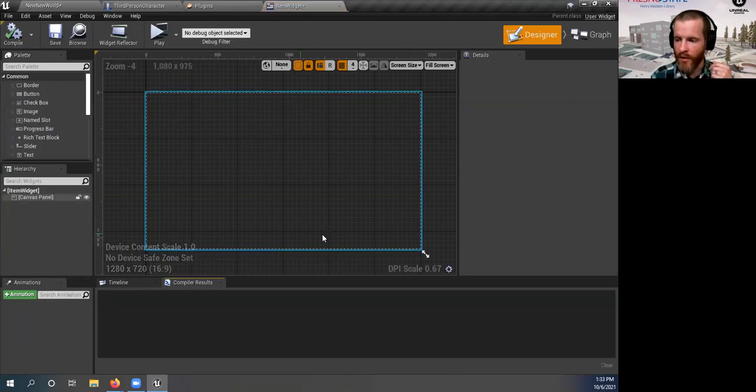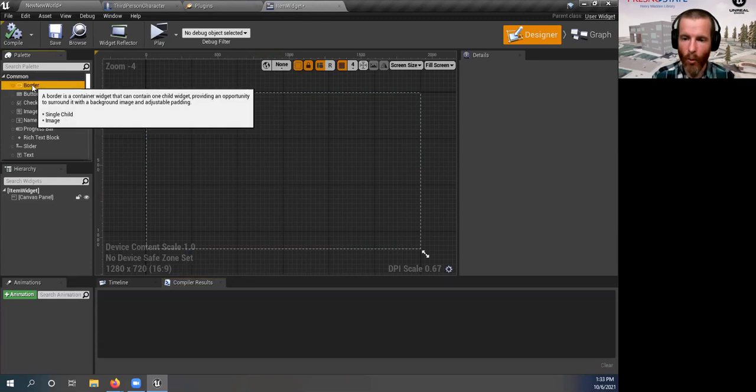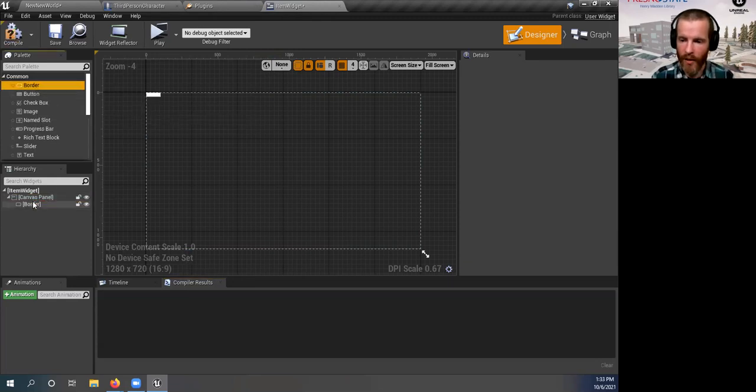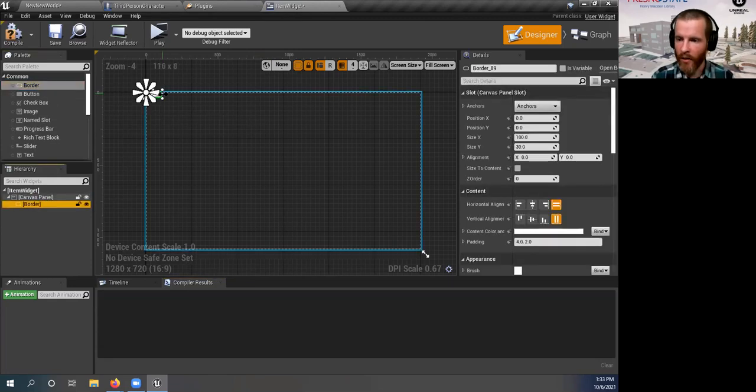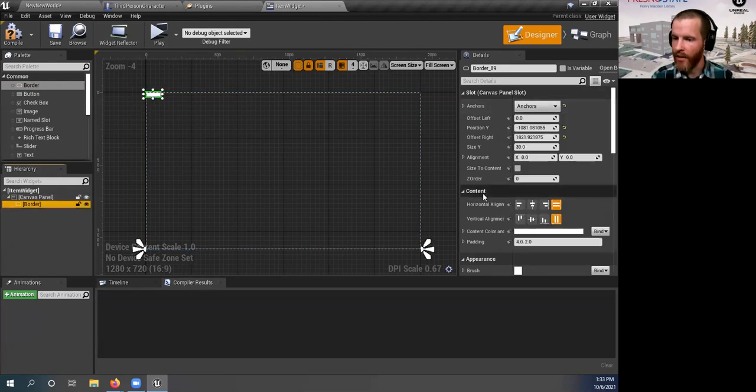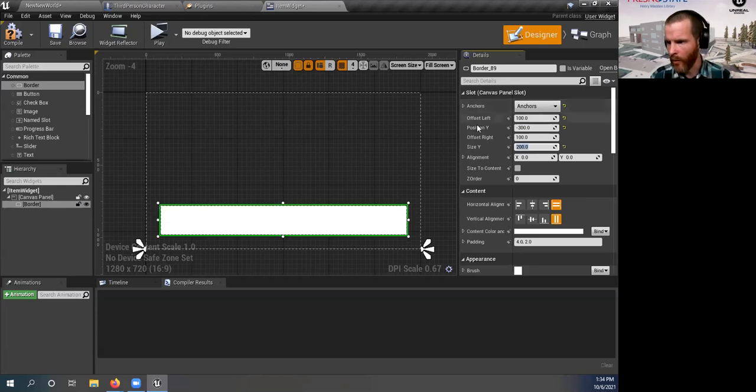So this is supposed to represent the screen. What we're going to do is take a border element and just drag and drop it onto this canvas. And that's our border. We're going to set the anchor to the full bottom of the screen. And we're going to set our offsets. We're telling this where to go. And that looks good. We'll do it like that.